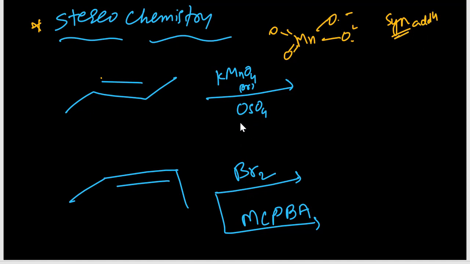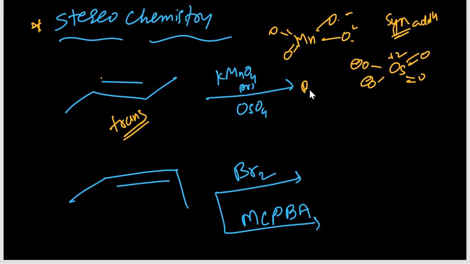Osmium tetroxide, the structure of osmium tetroxide is also the same. Osmium tetroxide, O minus and O minus, osmium plus 2. So here also two oxygens are joining from the same side. Whenever syn addition and a trans compound is there, it is forming a racemic mixture. You will get more clarity on racemic mixture in class 12.